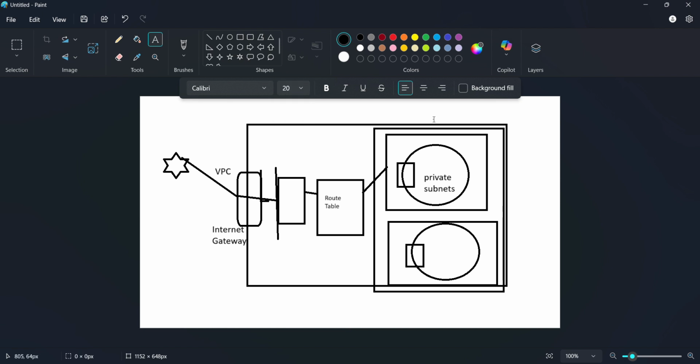Okay, I'll write it over here. It is NACL, actually not here. I'll write it somewhere here. NACL. It's fine. This is called NACL.